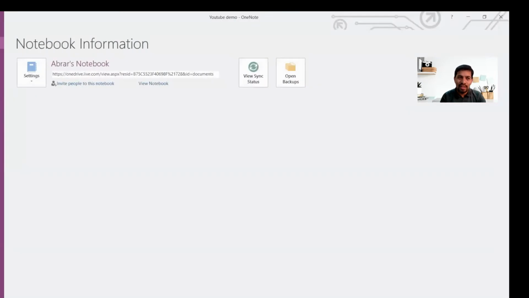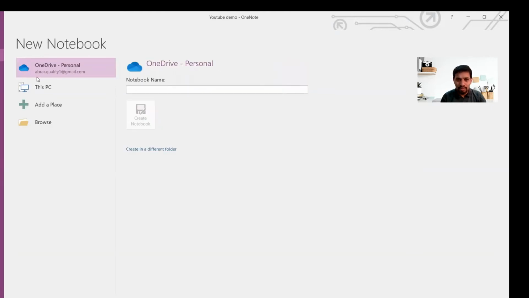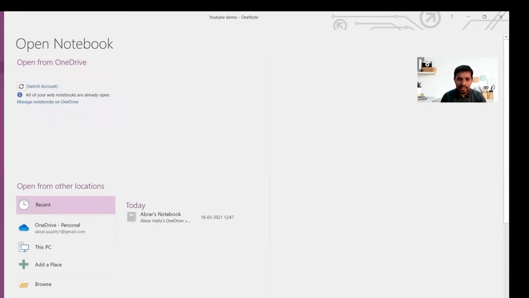One is called File. In File you can, for example, sync, and you can open backup data if you want, and you can invite people, view the notes, and so on. Then you have Note. In Note, the same Save As options you can do and all that. And Open, you can switch account. If you want to use a personal or official account, you can do that.